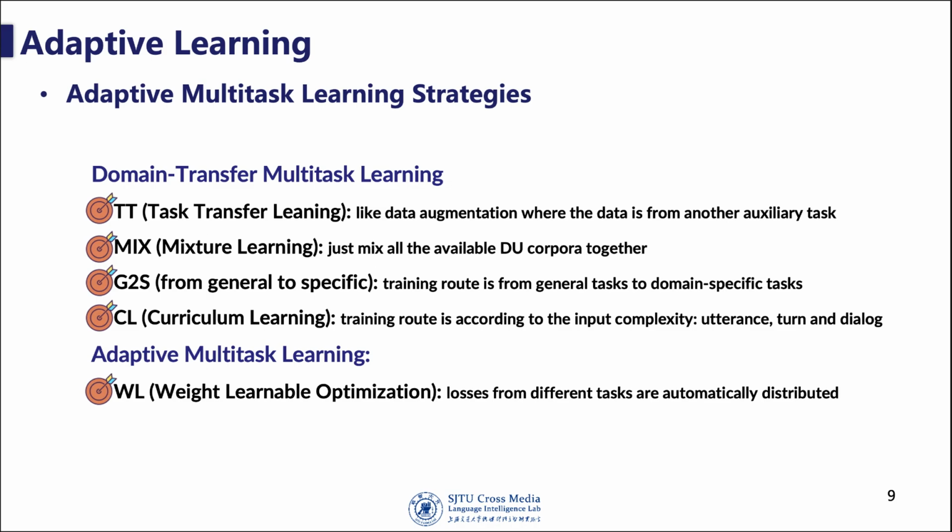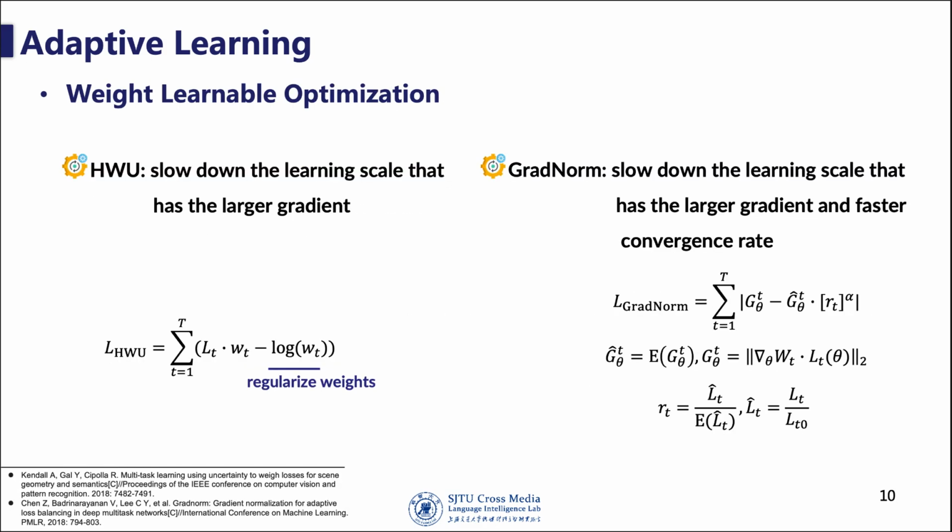The adaptive multitask learning means that the losses from the different tasks are automatically distributed. There are two well-known adaptive multitask learning methods, HW and GradNorm. HW aims to slow down the learning of the task that has the larger gradient. GradNorm aims to slow down the learning of the task that has the larger gradient and a faster convergence rate.